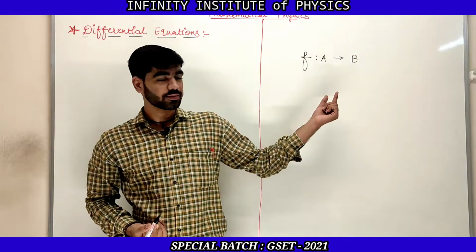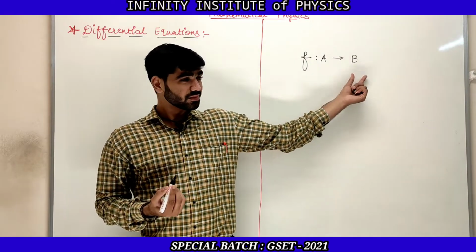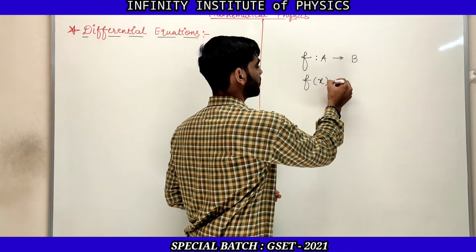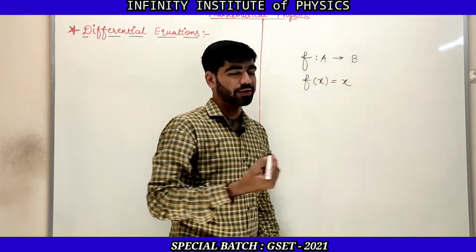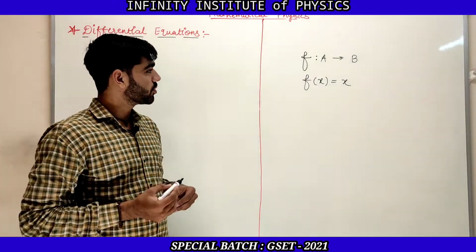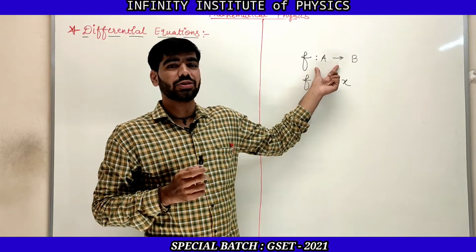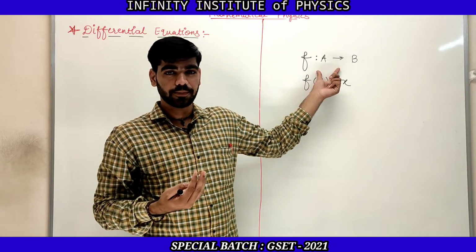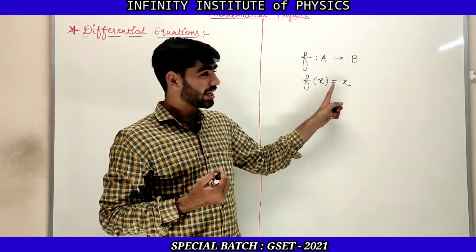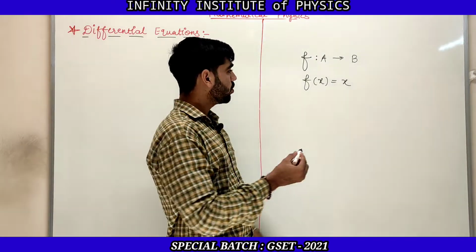This is the domain of the function, this is the codomain of the function, and it is defined by some rule. You might have seen f of x is equal to x, which is known as the identity function. This is a function which you can consider as a machine in which you give something and it returns something.